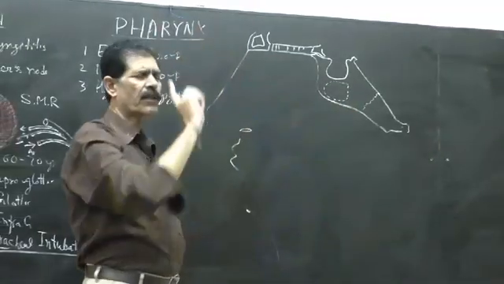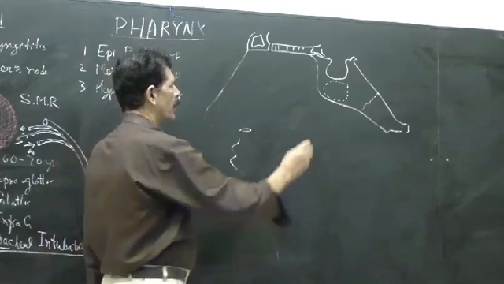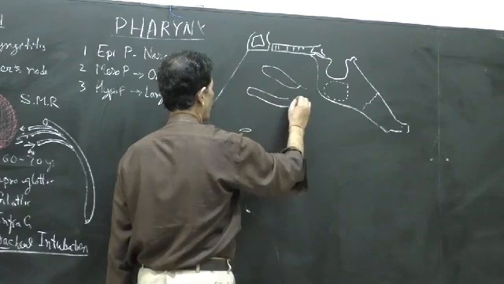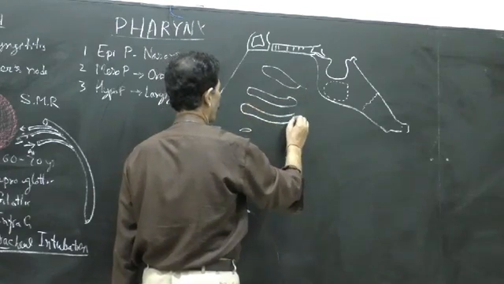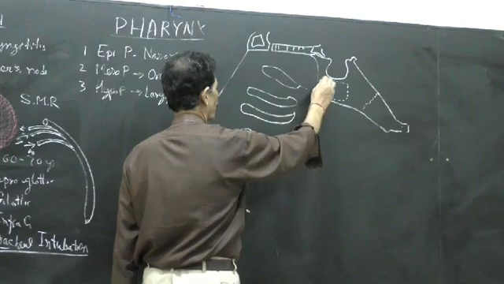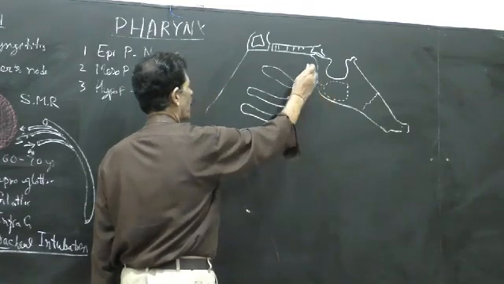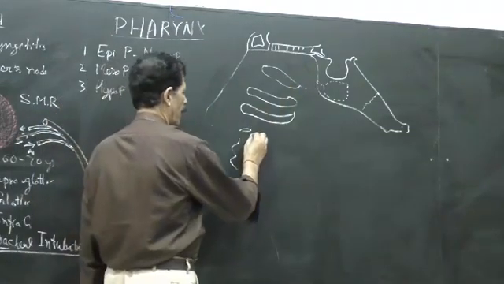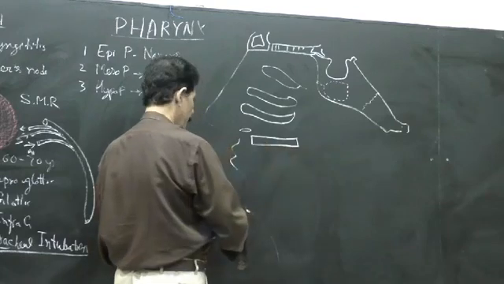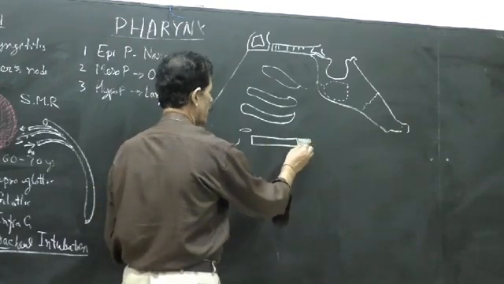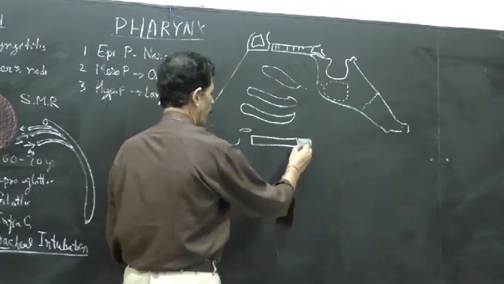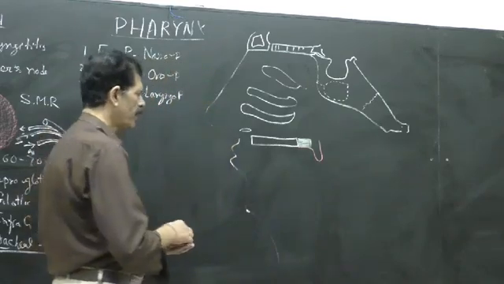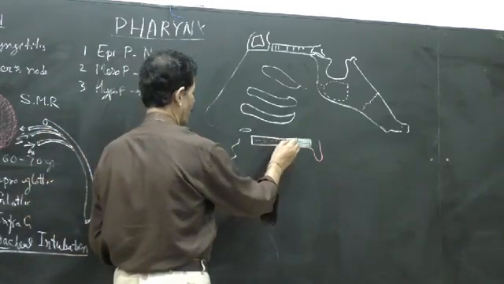So this is the sagittal section of the cranial as well as the neck. And this is the lateral wall of the nasal cavity with superior, middle, and inferior concha. The sphenoidal air sinus opens into the sphenoethmoidal recess. And there is a hard palate. Behind the hard palate there is a palatine aponeurosis, to which the uvula of the soft palate is hanging. So this is the hard palate. We can show the roof of the oral cavity.